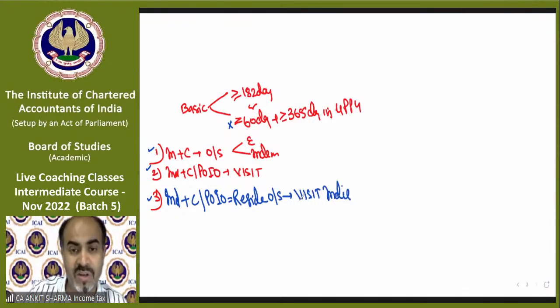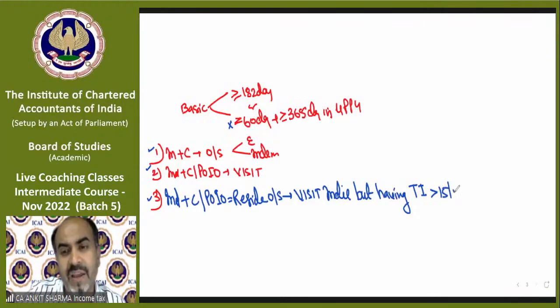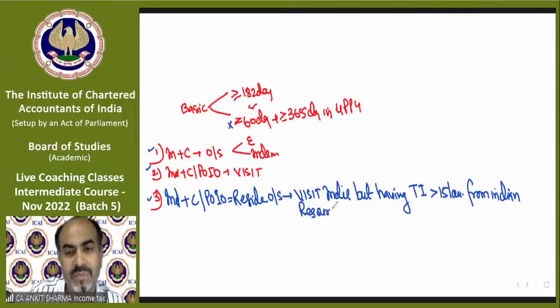So this third will be applicable to that individual, citizen, POIO, residing outside India, visiting India, but having total income exceeding 15 lakh from Indian resources. Now this is new.